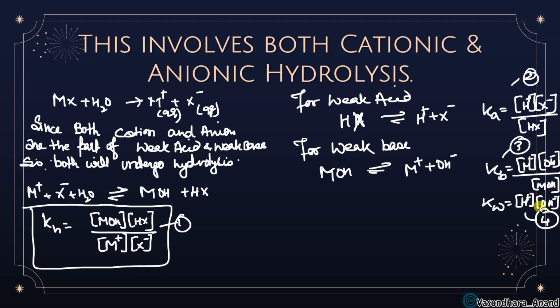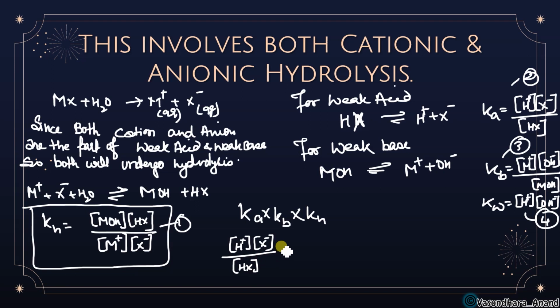So just solve in such a way so that, what? Let me do this Ka into Kb into Kh. If I do, what will I get? Ka is H plus X minus upon HX.